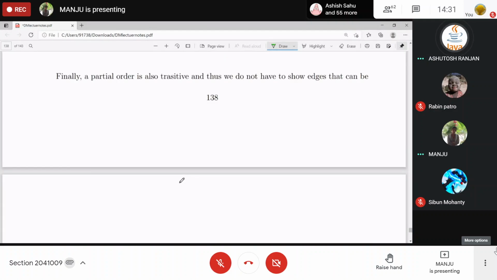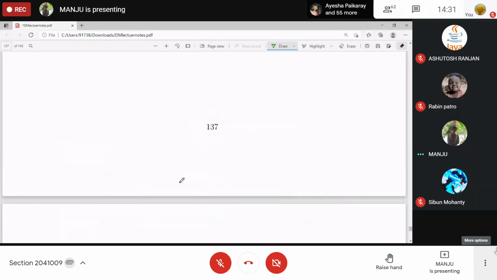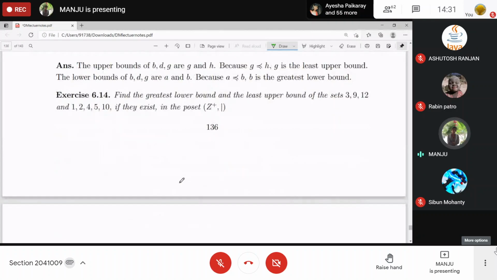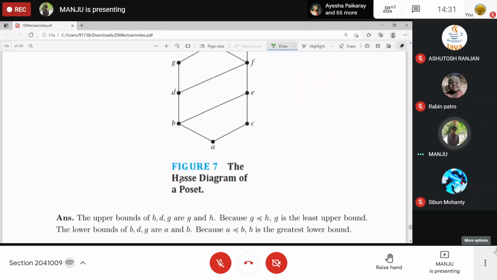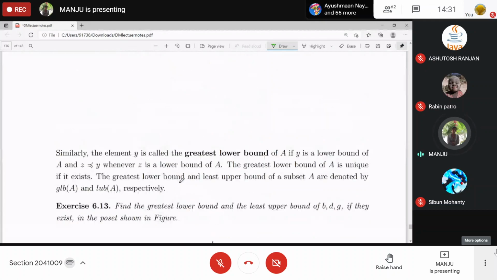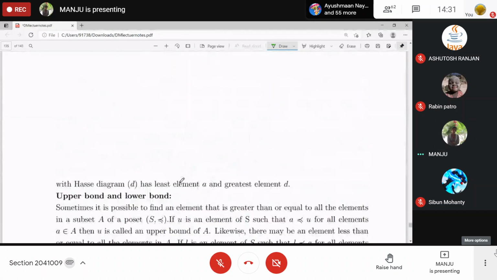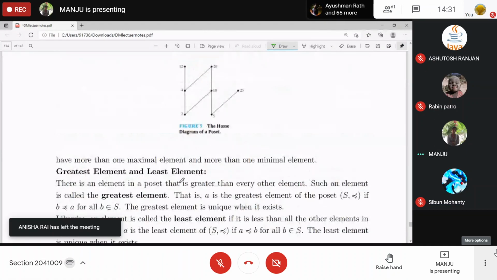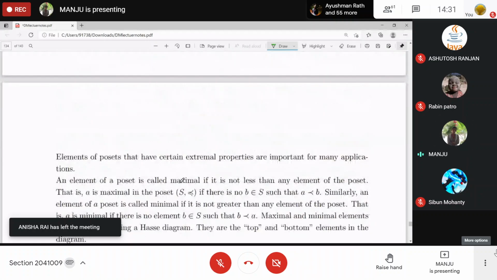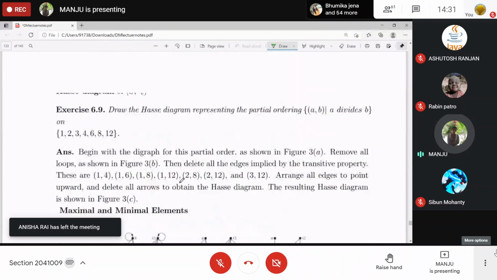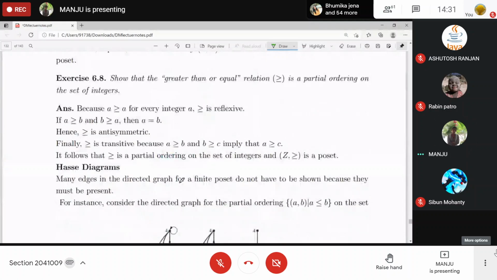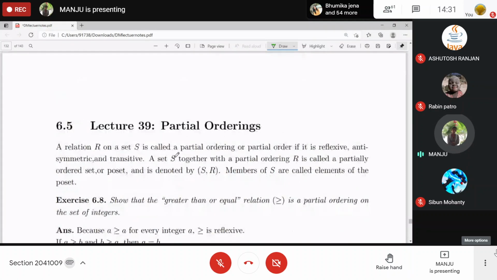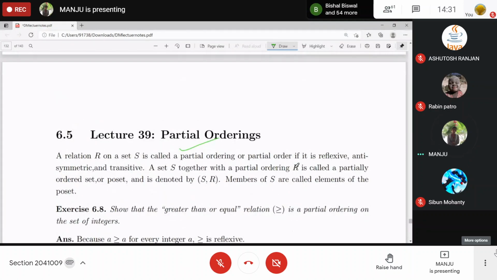Then we did maximality, minimality, upper bound, greatest lower bound, greatest element, least element, maximal and minimal, how to draw the Hasse diagram and partial order definition.